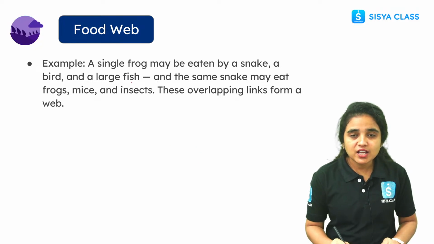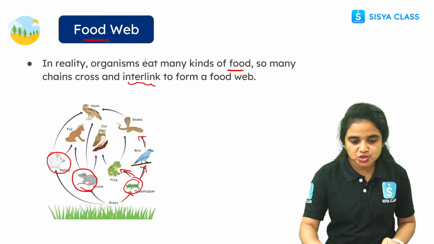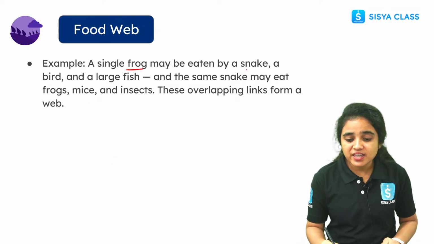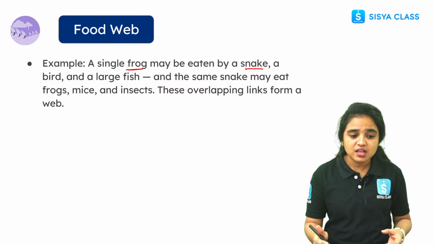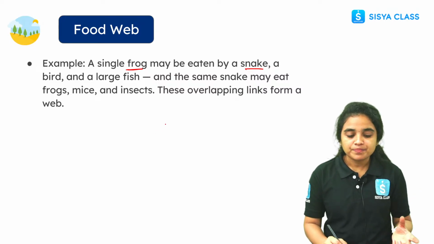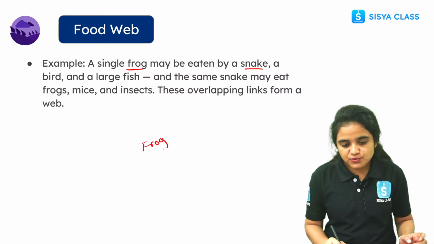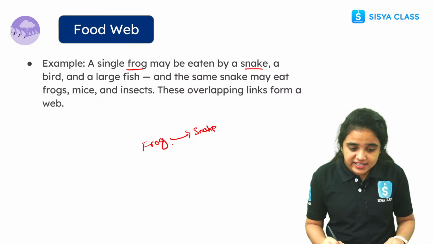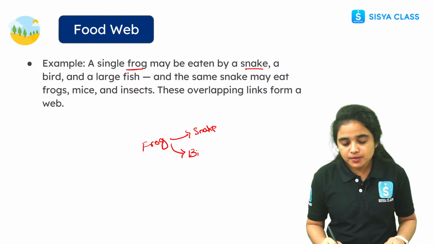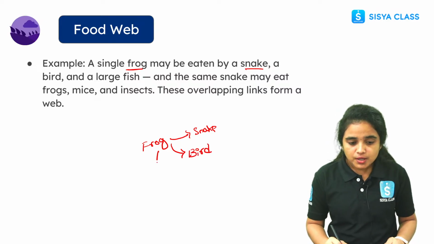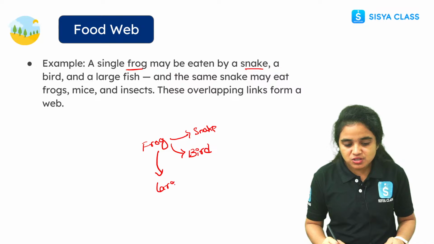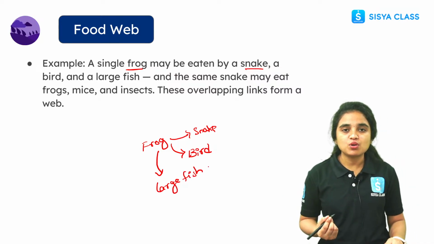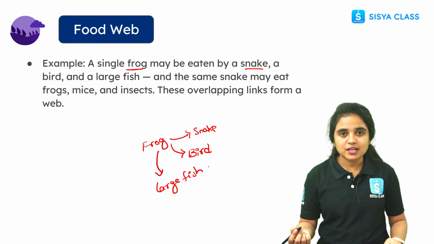For example, see here students, a single frog may be eaten by a snake. It may be eaten by a snake, a bird, and a large fish. This frog may be eaten by a snake, and this frog may be eaten by a bird, and this frog may be eaten by a large fish. So there is an interlink among many different types of living organisms and living things.